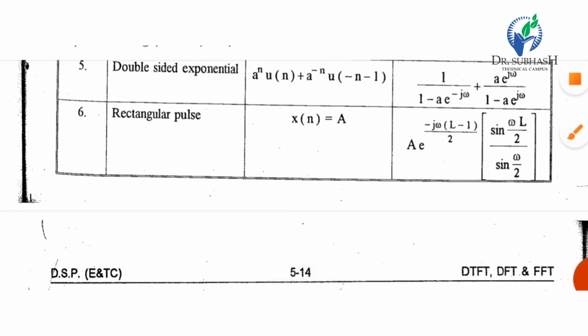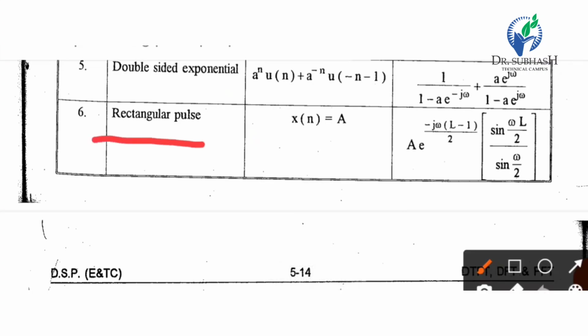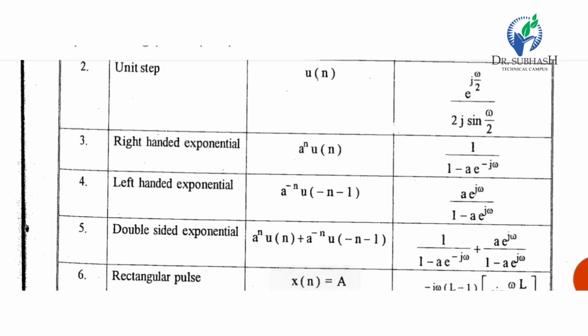The last standard signal is the rectangular pulse, x of n equal to a, then the DTFT is a multiply e raised to minus j omega multiply L minus 1 divided by 2 multiply with sin omega L by 2 divided by sin omega by 2. Very complicated. In the next video lecture we will study the properties of the Fourier transform.